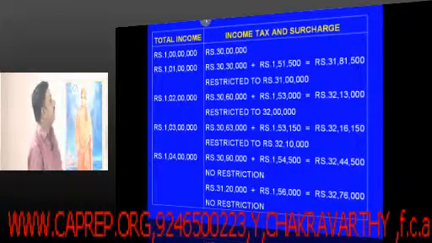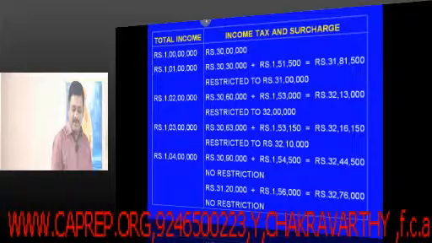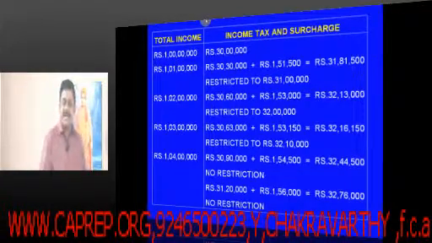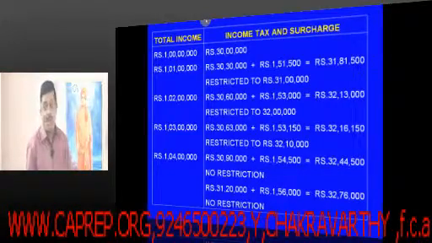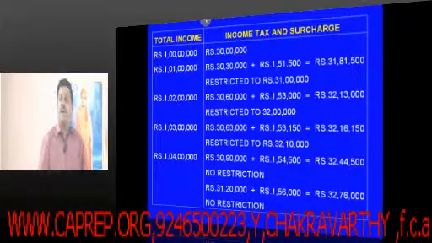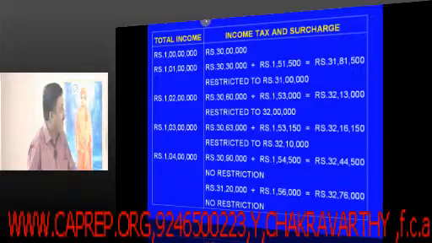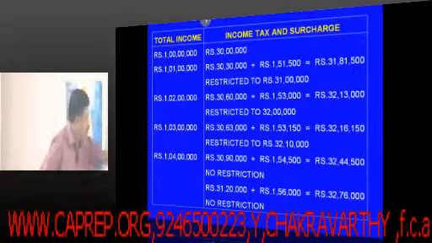Whereas if it is 1 crore 2 lakhs, 30 lakh 60,000 is the tax, and on that the surcharge at the rate of 5% is 1 lakh 53,000. Then the total will work out to be 32 lakhs 13,000. Then what we are saying is, it should be restricted to 32 lakhs. How am I coming to 32 lakhs?